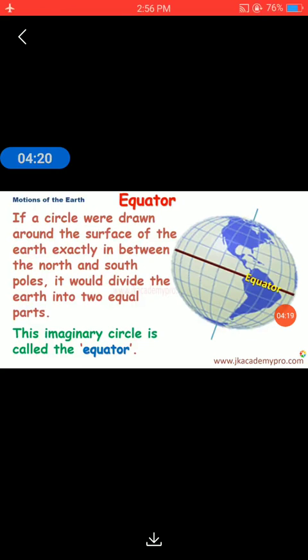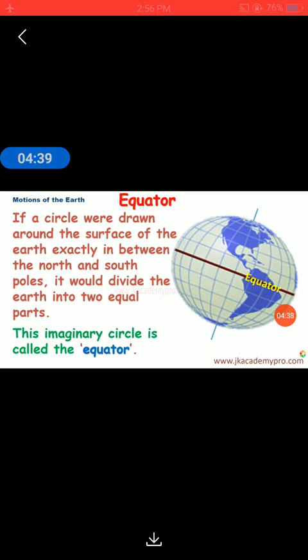Now students, let's understand the term equator. If a circle were drawn around the surface of the earth exactly in between the north and south poles, what would it mean? We learned what is north and south pole. The two ends of the earth are the north and south pole.